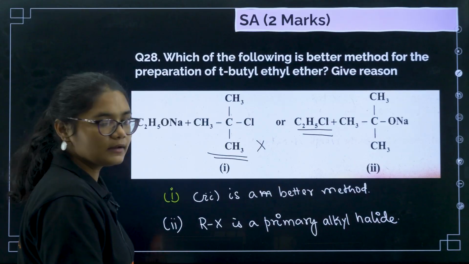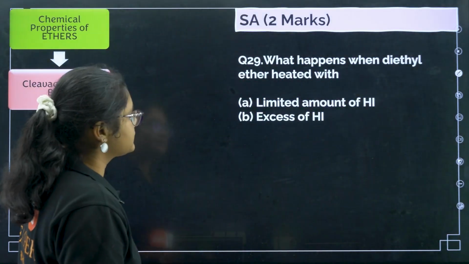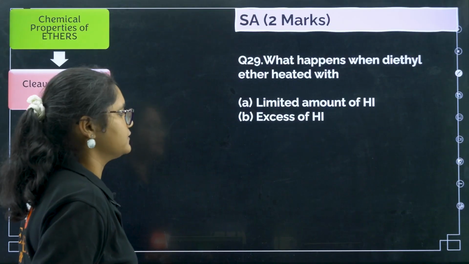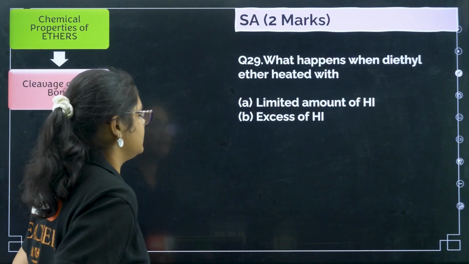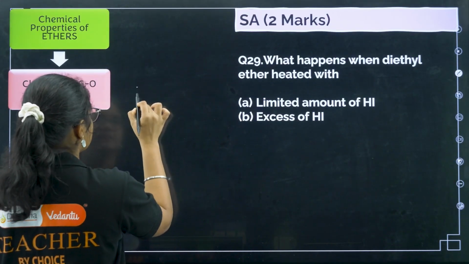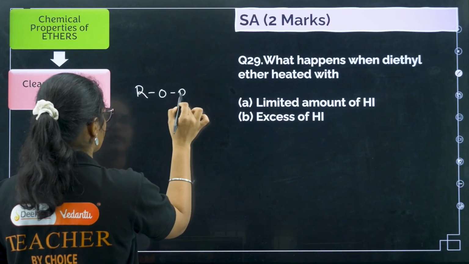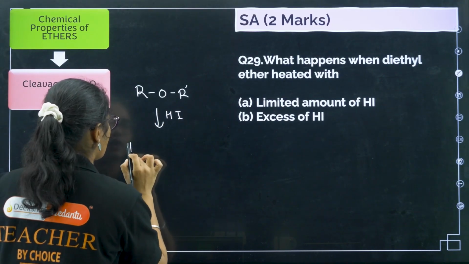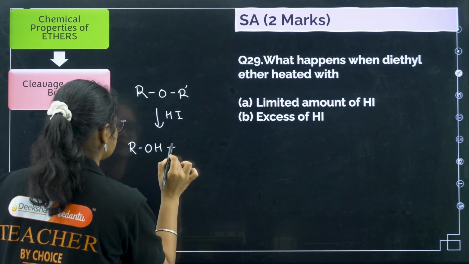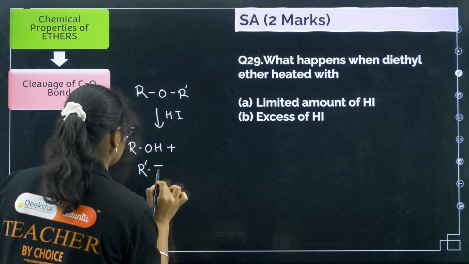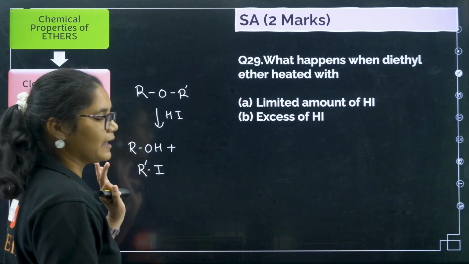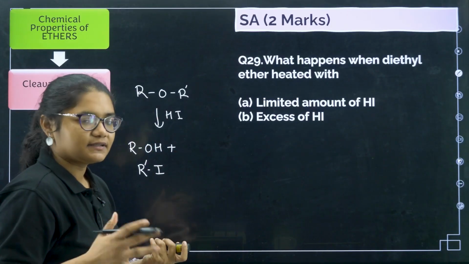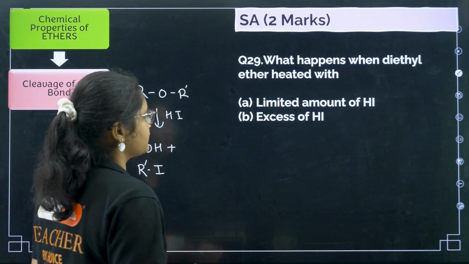Okay, clear. So next question, what happens when diethyl ether is heated with HI? So generally what happens when ROR is there and you treat it with HI, you get ROH plus R'I. This is what will happen. Now how the bond will break and all that we will discuss with questions, but now let us see the first question.